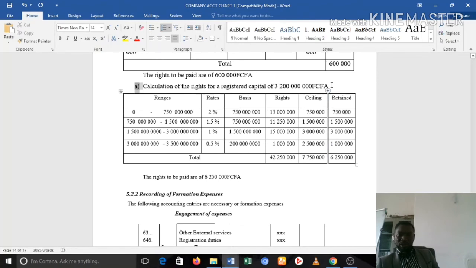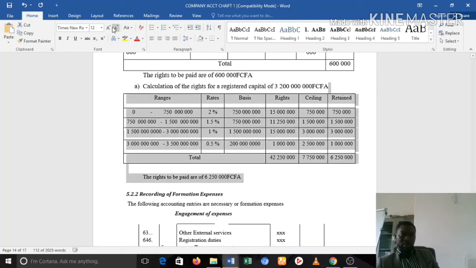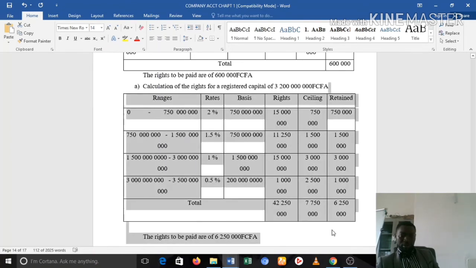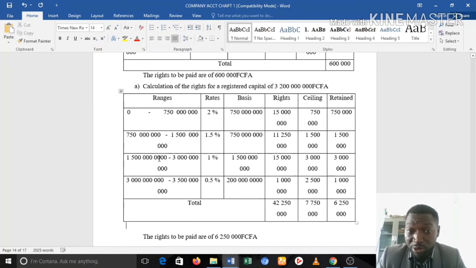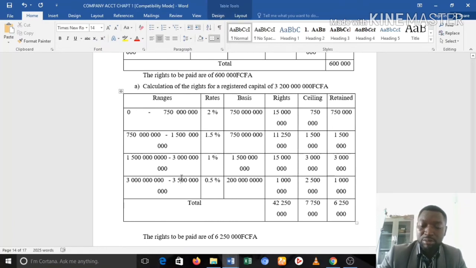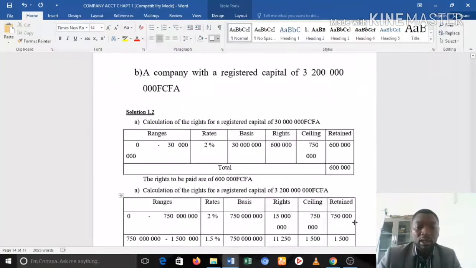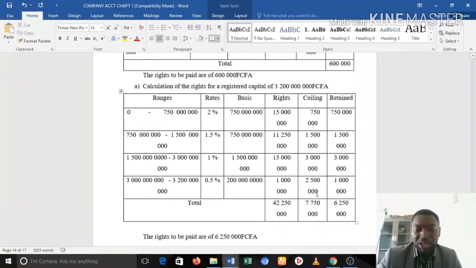Now you discover that this 3,200 million does not fall in the first range. Let me just also increase this. Okay, so it does not fall in the first range, 0 to 750. It does not fall in the second. It does not fall in the third. It falls in the fourth one. Okay, and again you could just bring in 200. So that when you do the differences, 3.2 minus 3 gives you 200 million.